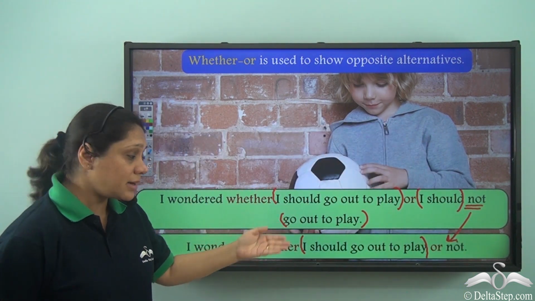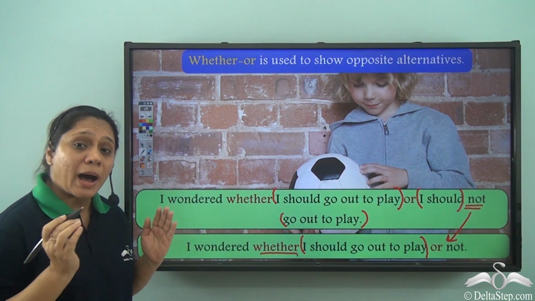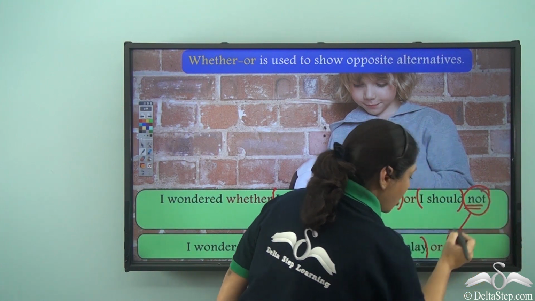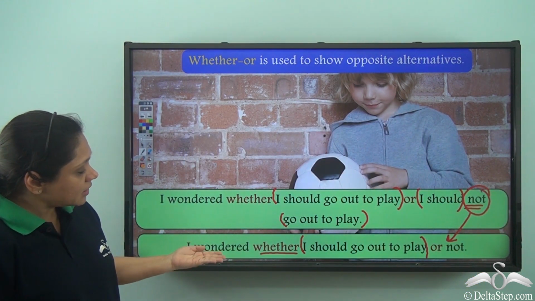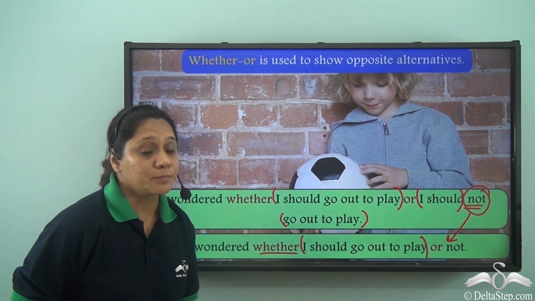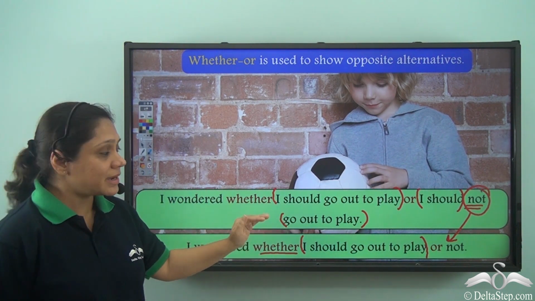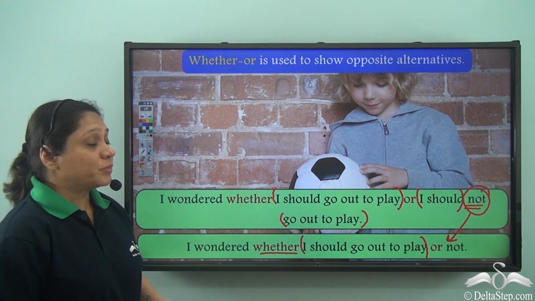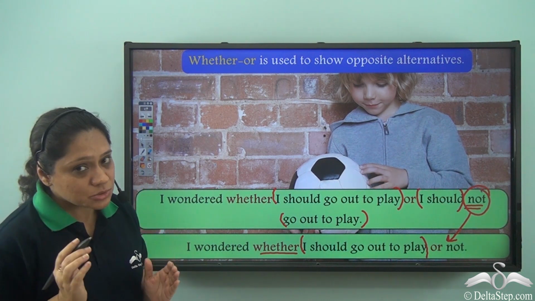The common part we have written after whether, and the part which is left, not, is written after or. So, we have the sentence, I wondered whether I should go out to play or not. So, remember, we do not write such a big sentence with the common part in both the alternatives. We take the common part out and we write it just once.